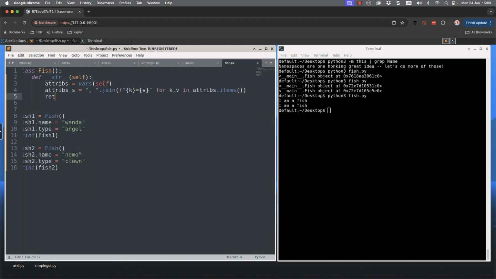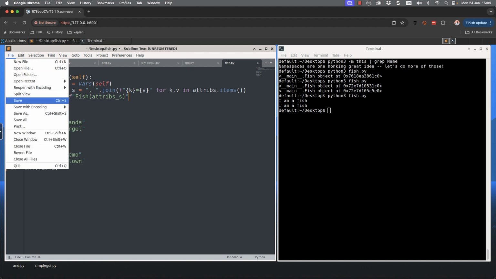So we can then run our return statement. Again, looking at an F string. And we're going to go to our fish class, and then we open up the parentheses so we can then go through and get our attributes_string.